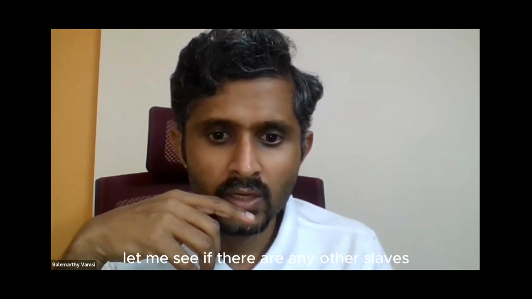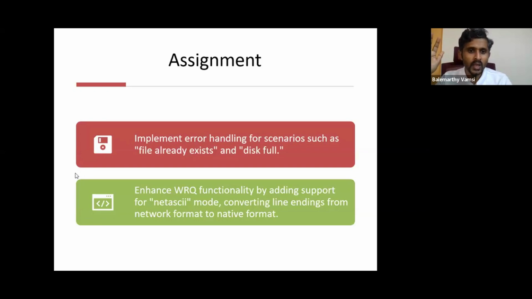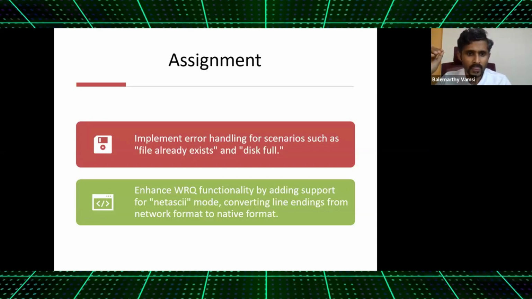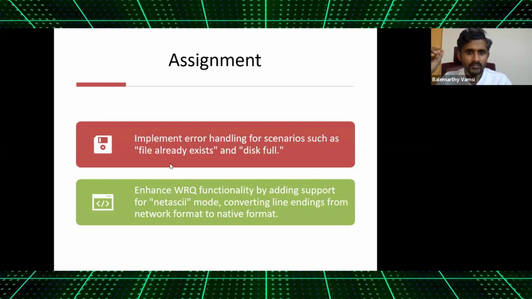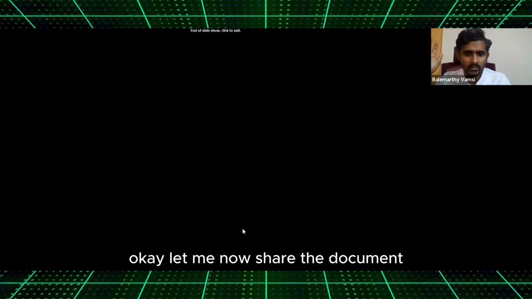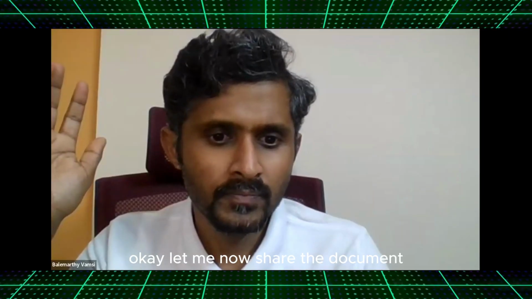So let us then go to our... Let me see if there are any other slides. I think the assignment is the last one. Implement error handling for disk is full, file already exists or something. Enhance write request functionality by adding support. Okay. Yeah, next steps is fine. Okay. Let me now share the document.